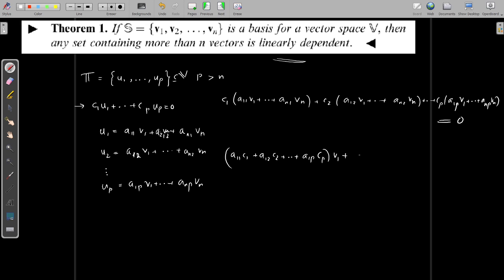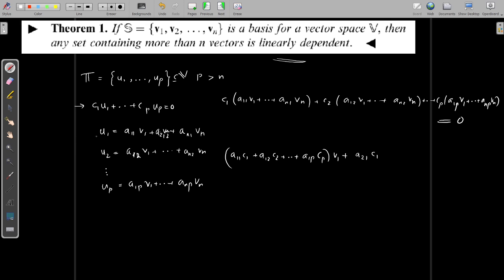The first coefficient should be a21 times c1, so that's from here. In the expression of u1, we have a21 times v2.